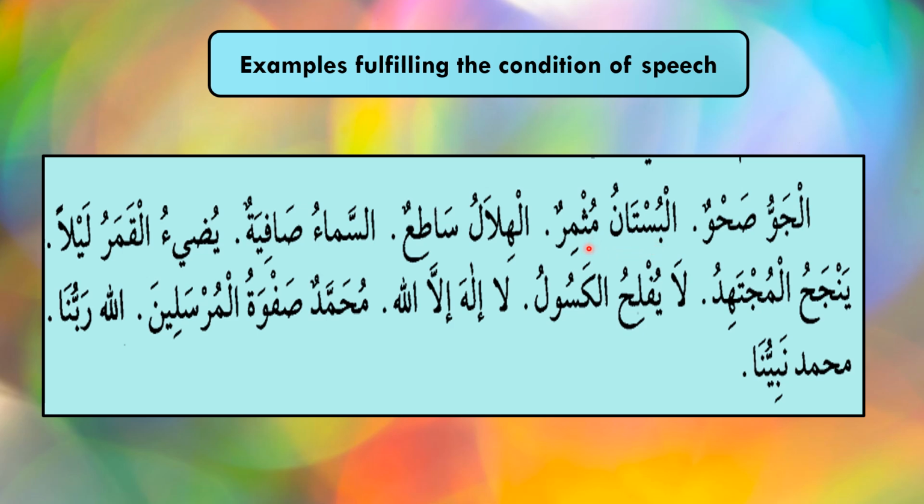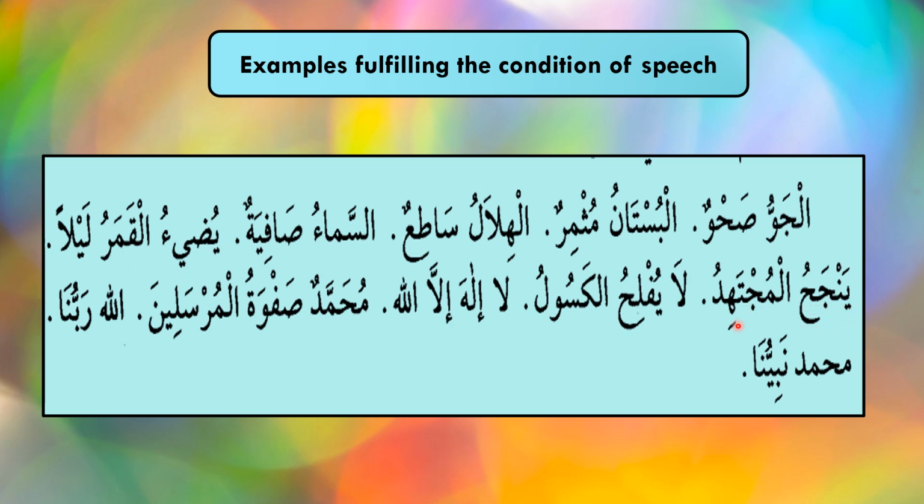Al-bustanu muthmirun means the garden is full of fruits. Al-hilalu sati'un means the moon is bright. As-samau safiyatun means the sky is clear. Yudi'ul qamar laylan means the moon shines bright in the night.